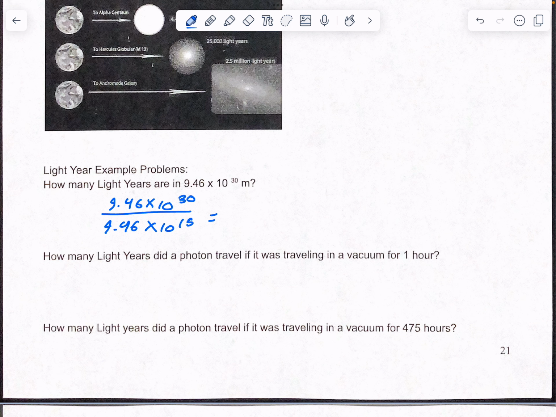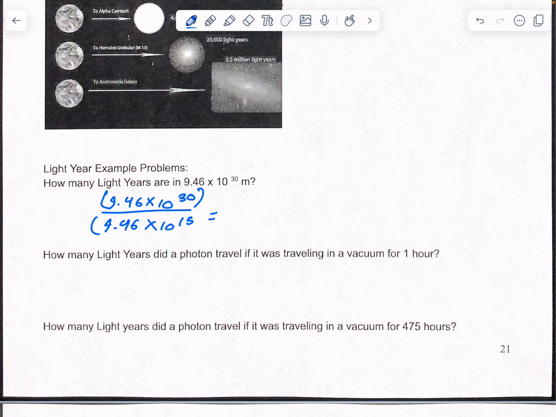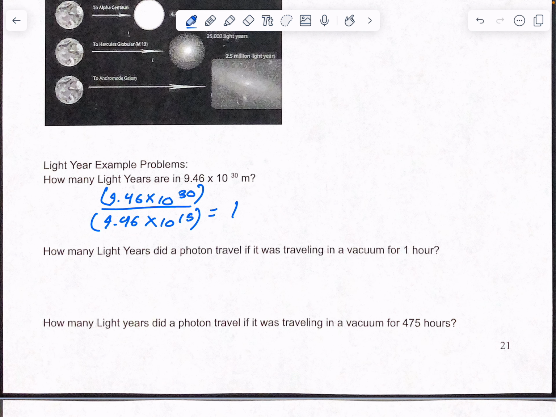Okay, before you try to do mental math here, it's not going to be 2. That whole exponent thing has different rules. So make sure you use parentheses when you put it in the calculator. We still see errors with that. So divide those two and you actually get 1 times 10 to the 15th light years. So that is actually quite a few light years.